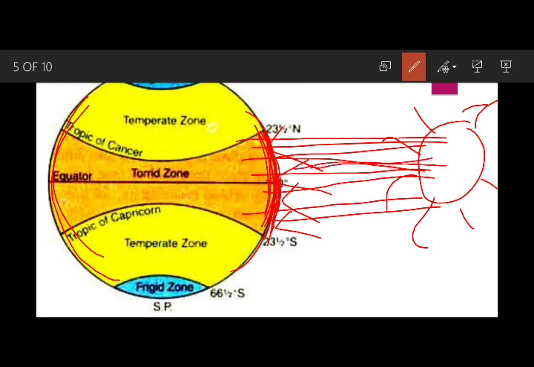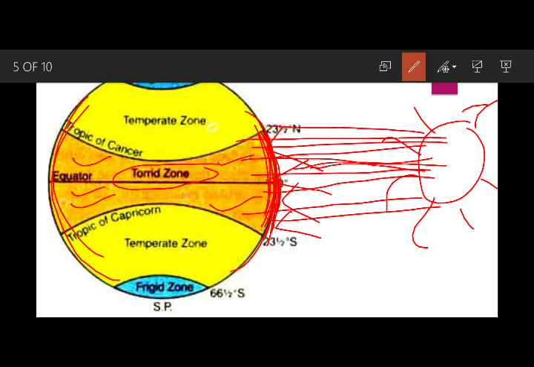That's why this area receives the highest heat, and that is why it is called the torrid zone. The torrid zone is the area where the temperature is very high. It means the places situated near the equator, in the northern hemisphere and the southern hemisphere both, always remain hot all over the year.